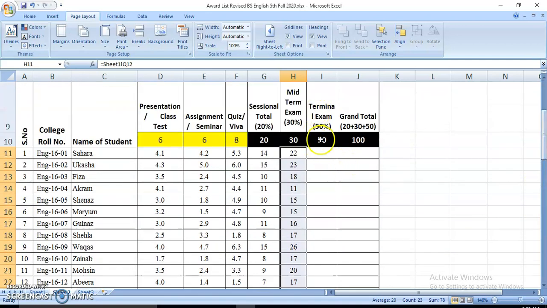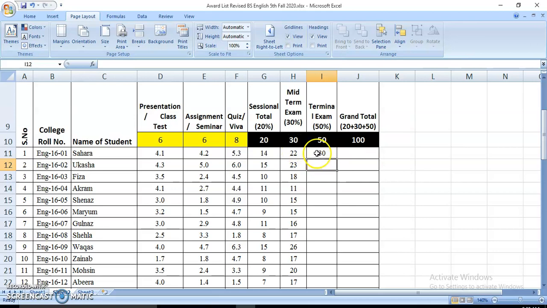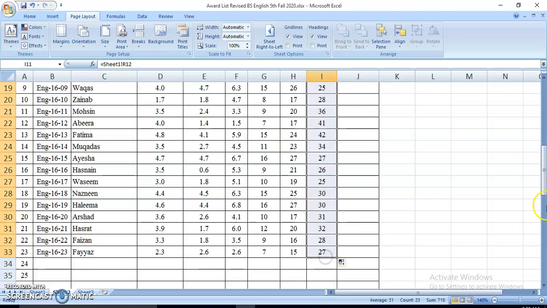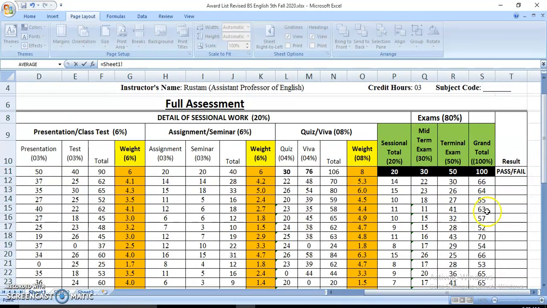Now the last is the terminal exam. Click here. Now press the equal sign. You are now in sheet 2. Now go back to sheet 1 so that you can transfer the result from sheet 1, that is this. I have clicked here. Now this circle is blinking. Now press the enter button. Now you are back. So the score from sheet 1 against the midterm exam has been transferred here. And here is the last one. Click the equal button, then go back to sheet 1. Now click here and press the enter button.